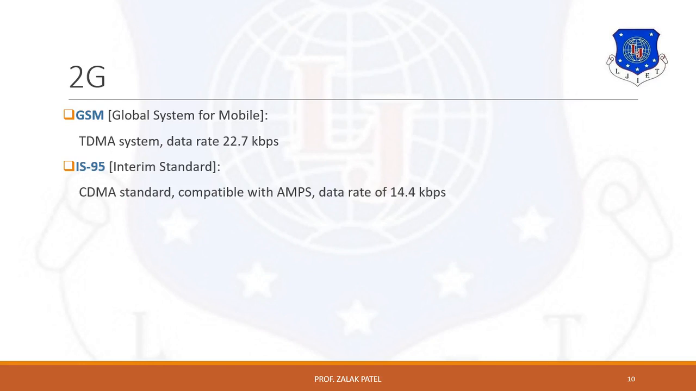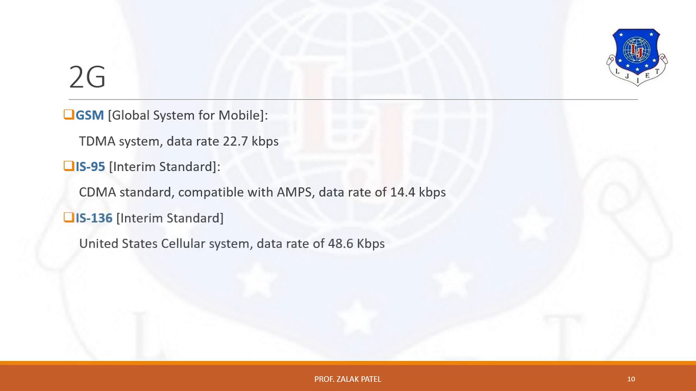Next standard is IS-95 standard. IS-95 is compatible with the previous one, which is AMPS. It also has forward compatibility with third generation with WCDMA standard. It provides data rate of 14.4 kbps.